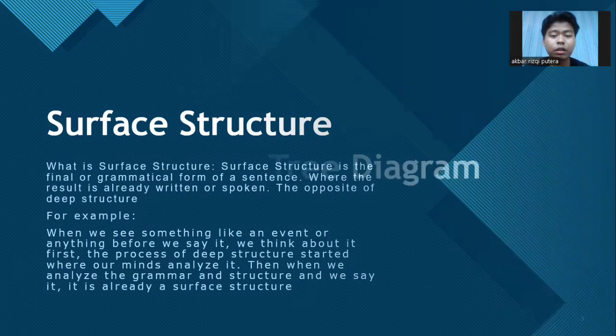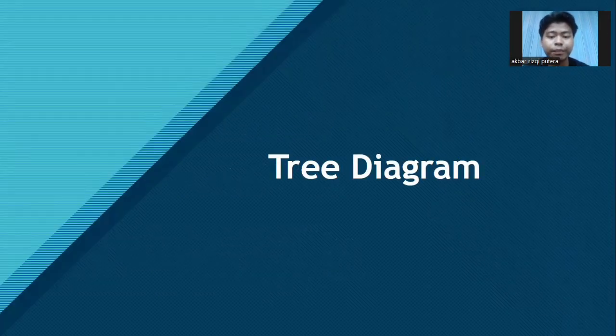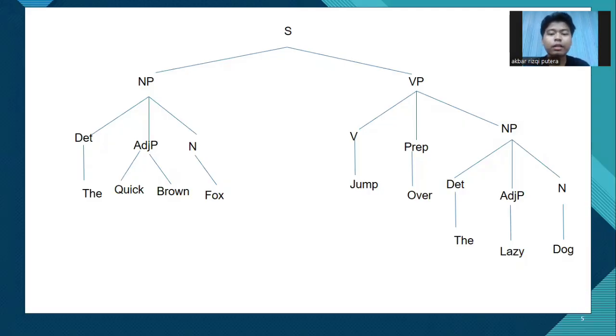Next is the syntax diagram. Now, let's take a look at the syntax tree. The sentence, "The quick brown fox jumps over the lazy dog," is a classic example because it includes every letter in the alphabet, but more importantly here, it shows how syntax structure works in the sentence.